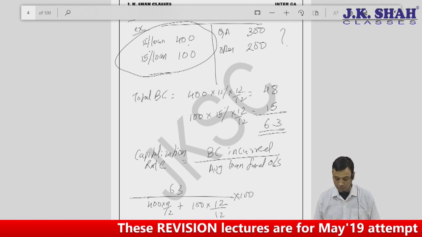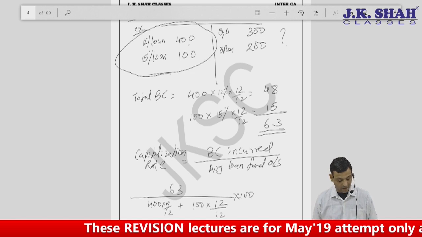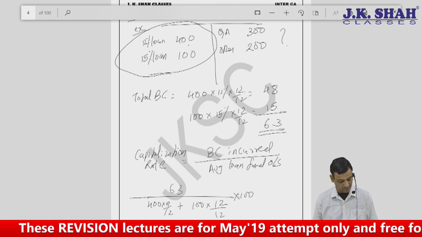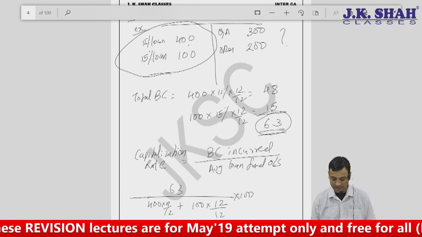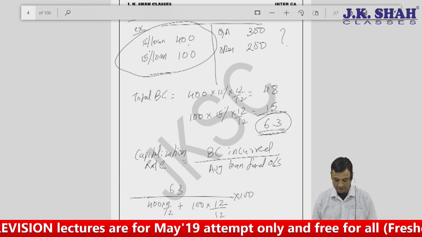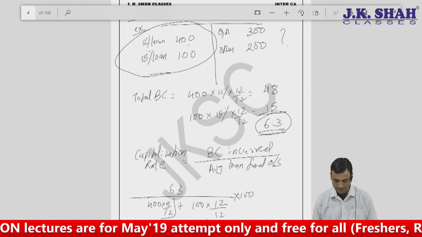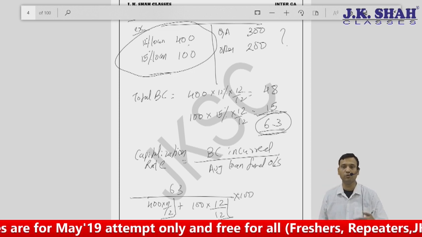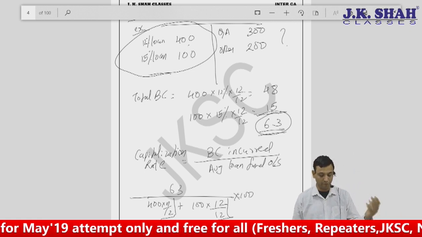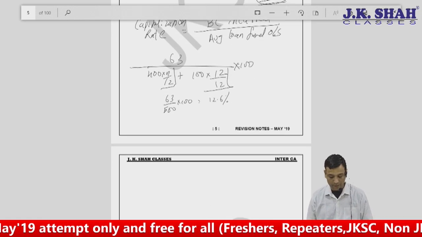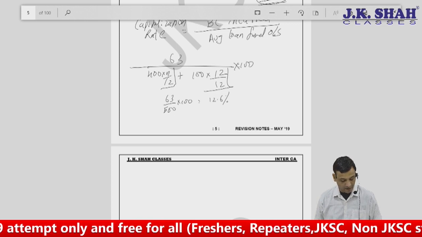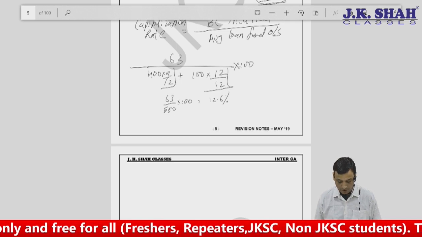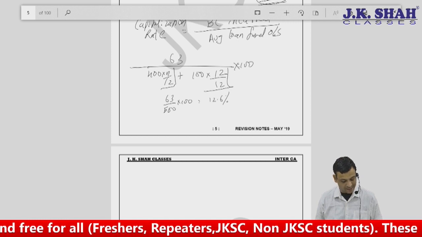Same way, I am also paying interest on 100 at the rate of 15%, that gives me 15. So total borrowing cost is 63 on 500. Here of course it is 12 by 12 because the loan was outstanding for the whole 12 months. If the loan was outstanding for 6 months or 7 months, we would have done that appropriately. So here 63 divided by 500 gives me 12.6%.